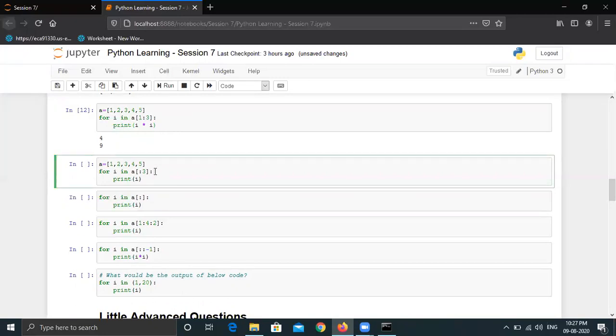And in the next case, what would be the answer for this? A colon 3. Just try this. This is very simple. We had already done a lot of practice while we were using strings. Colon 3, yes, that is right. 1 comma 2 comma 3, 0 to 3.